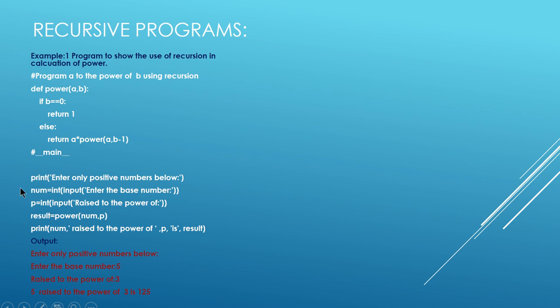Now look at the main program. Enter only positive numbers below. So num is int of input, you are reading the base value, and then you are reading the power value, and then you are calling the function: result is equal to power(num, p). When you do that, it will call the function with those values, and as long as you give only positive numbers, there won't be any problem.